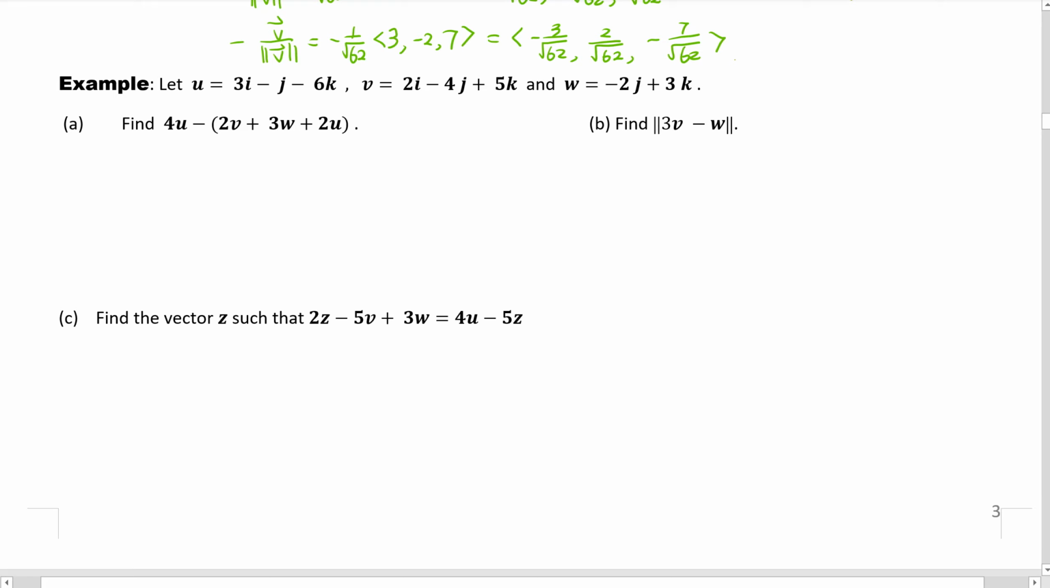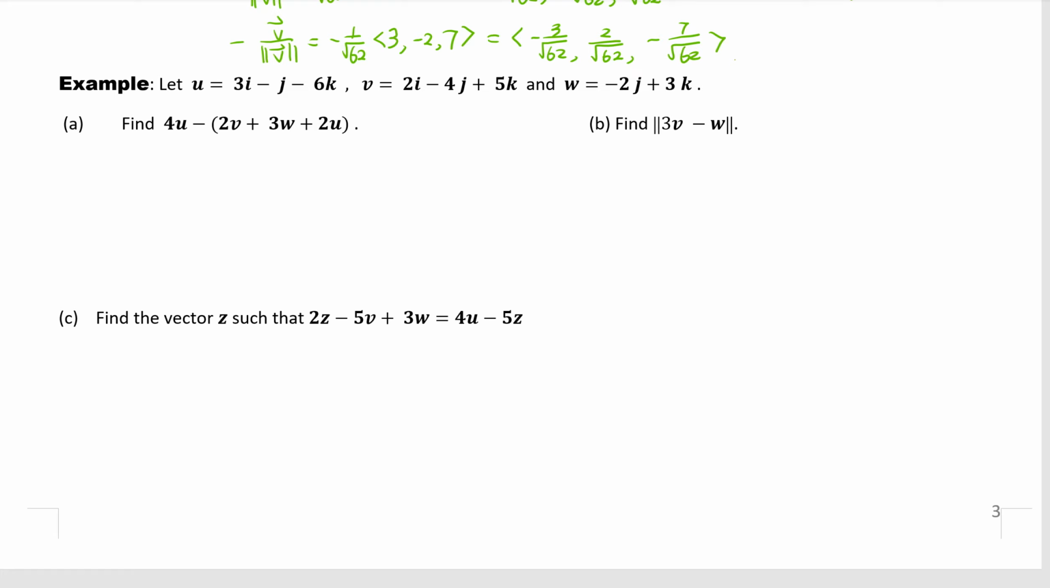Hi everyone, let's continue to calculate the following vectors. So let u be 3i minus j minus 6k, and v equals 2i minus 4j plus 5k, and w equals minus 2j plus 3k. So part A, we want to find 4u minus 2v plus 3w plus 2u.